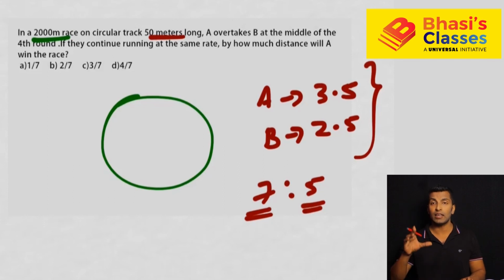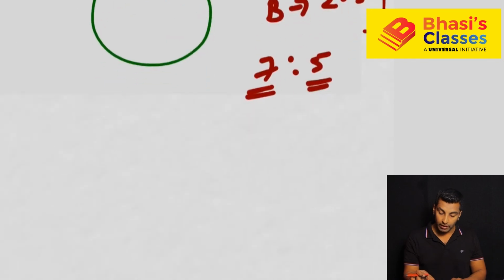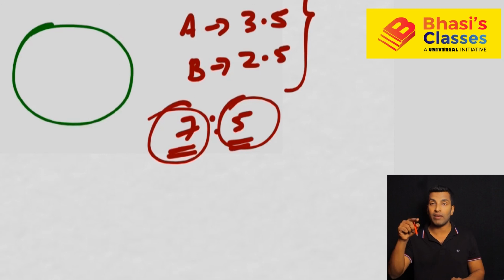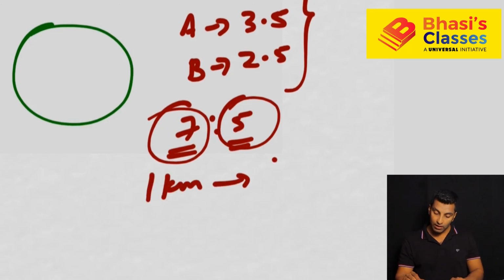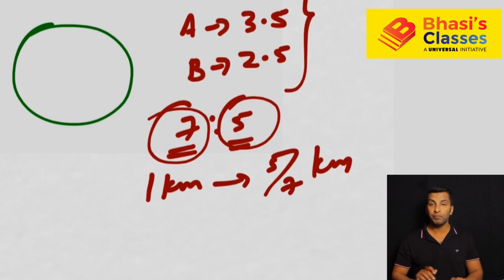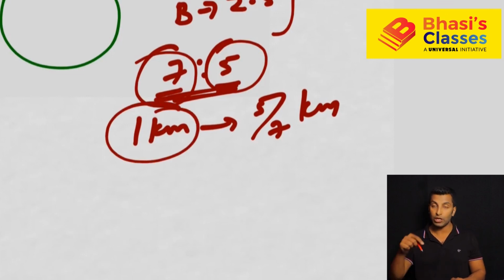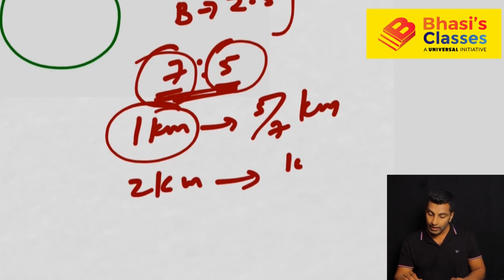And time taken is constant. Why? Because it's a race, right? In a race, obviously the two have to start at the same time. So when they meet, time taken is constant. This is a 2000 meter race, that means 2 kilometer. So we know A travels 7 kilometer, but B travels 5 kilometer. So if A travels 1 kilometer, B will travel how much? 5 by 7 kilometer. 7:5 is the ratio. So if the faster person travels 1 kilometer, the slower will cover 5 by 7. So if it is 2 kilometer, the other will cover 10 by 7.